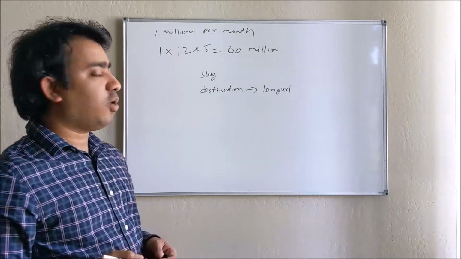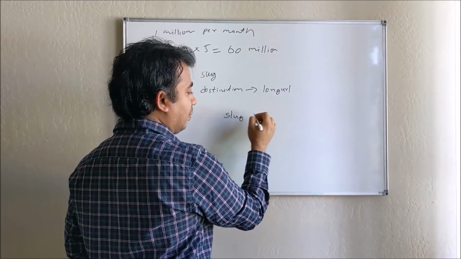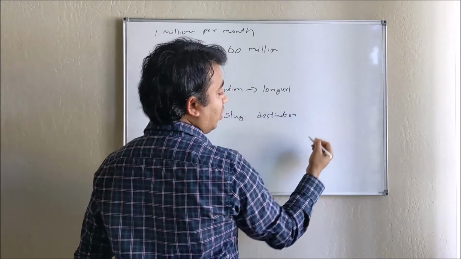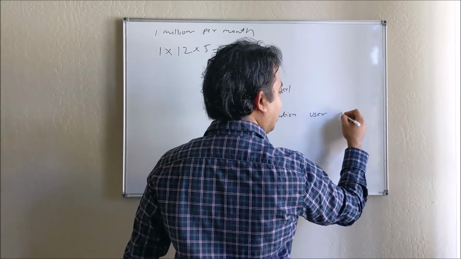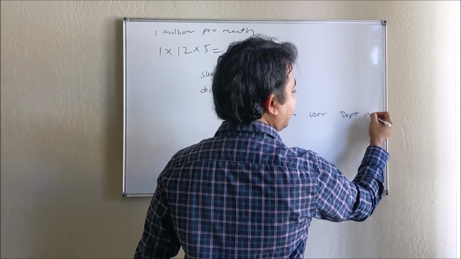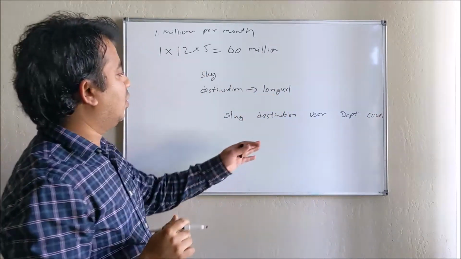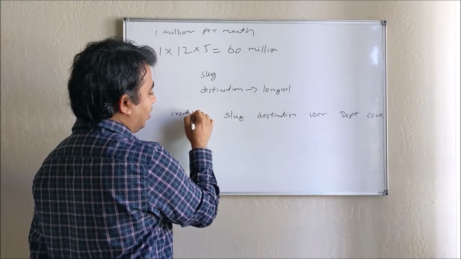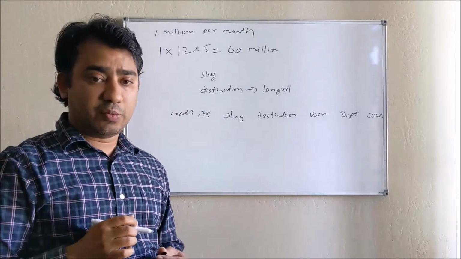Okay, so our table will look like: slug, destination, user, department, count of access, and of course creation time and expiry date. So these are the columns we can have in our table.